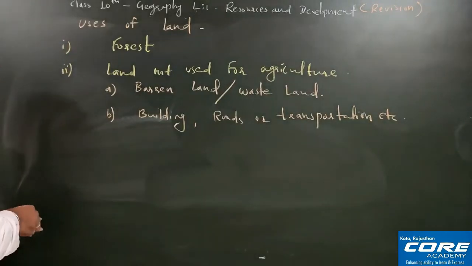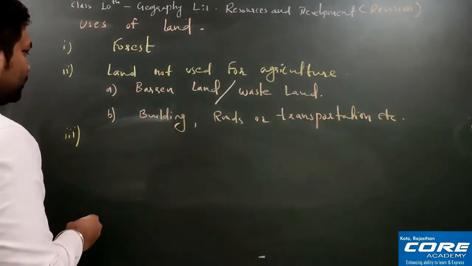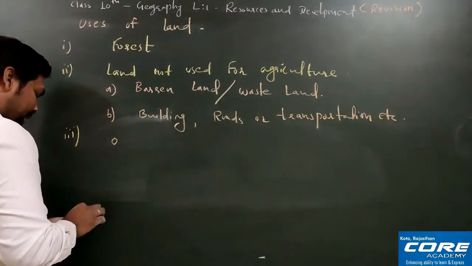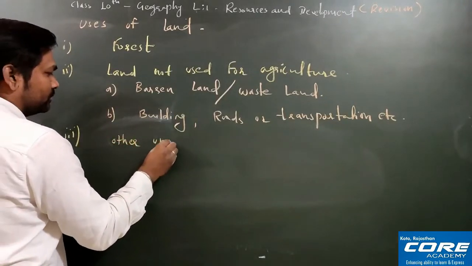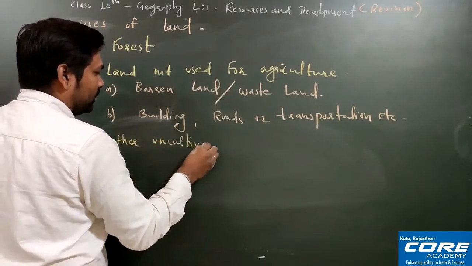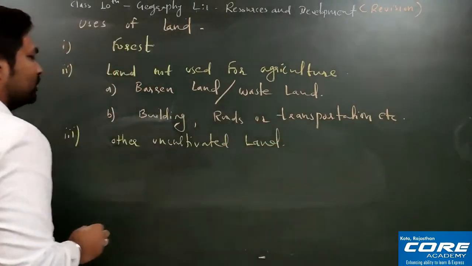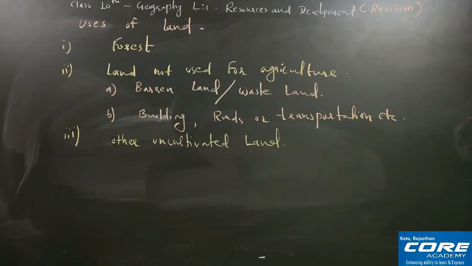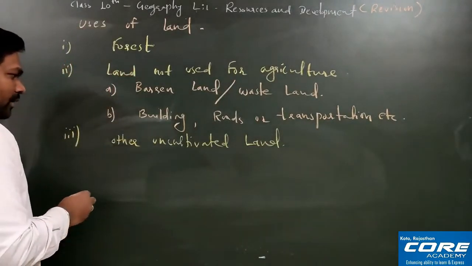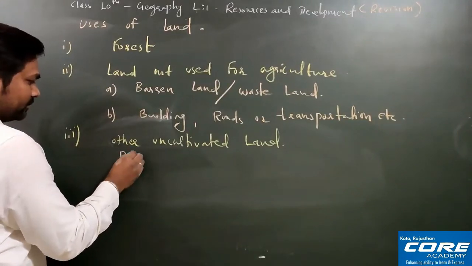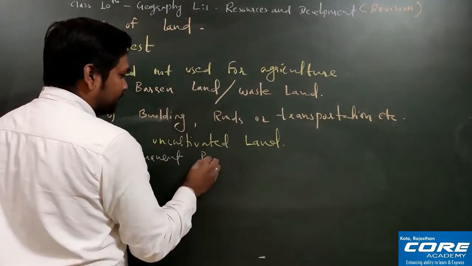Now the third very important one is other uncultivated land. We will write here other uncultivated land. You should make very solid notes, है ना? Making notes is very very important. So what will come under other uncultivated land? Here you can include permanent pasture and grazing land.